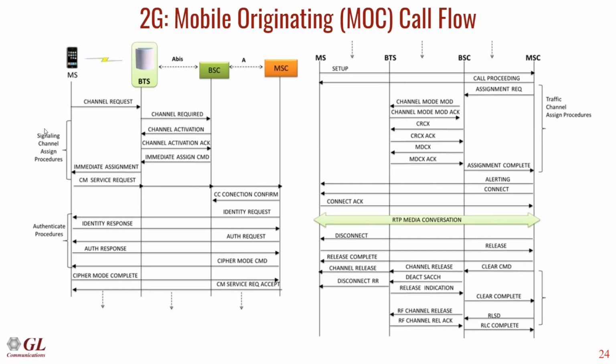This slide shows the mobile originating call flow, where the MS is trying to call another number. Whenever it tries to call, it will send the CM service request to the MSC, mentioning whether it wants a voice call. Then if the MSC authenticates and forwards the call to the called party, the voice path will be activated by assigning RTP IP addresses and ports. Then the RTP conversation happens when the call is connected.